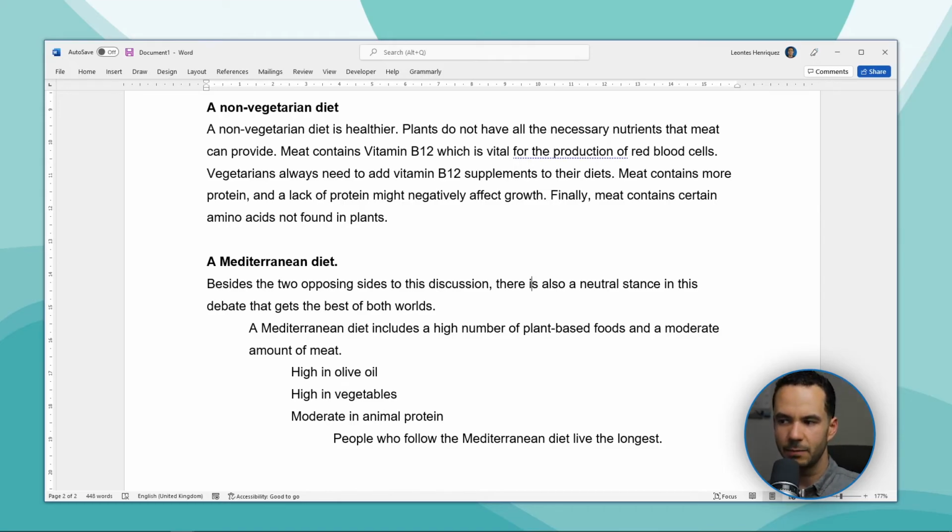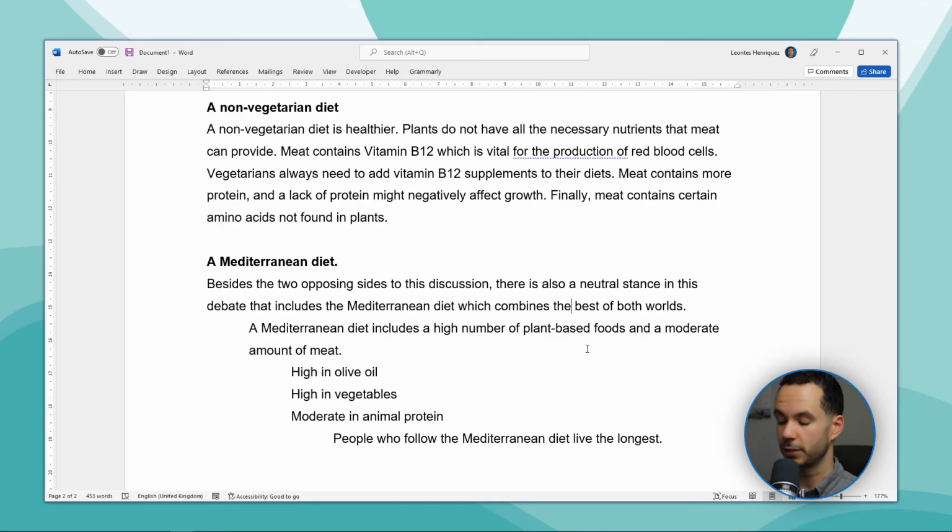Now I can add the Mediterranean diet as a concept in this sentence as well. And I'm going to say that there is a neutral stance in this debate that includes the Mediterranean diet, which combines the best of both worlds. And now we have a topic sentence that has a bit more body, if you like, and it flows a bit better as well. So I think we have a good topic sentence here.